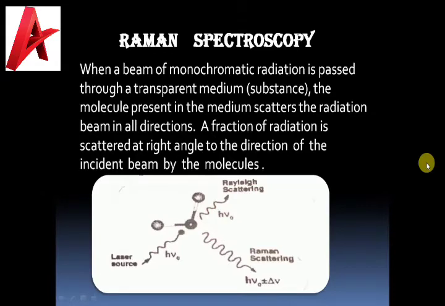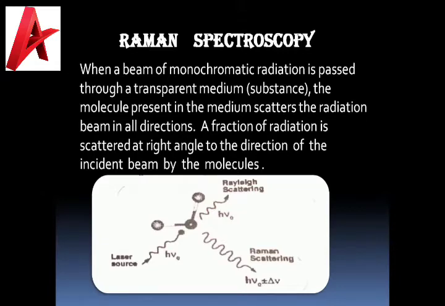What is Raman spectroscopy? When a beam of monochromatic radiation is passed through a transparent medium or any substance, the molecules present scatter the radiation beam in all directions. A fraction of radiation is scattered at right angle to the direction of the incident beam by the molecules. As you can see in this figure, the laser source is emitting the radiation and some of the radiation is scattered.